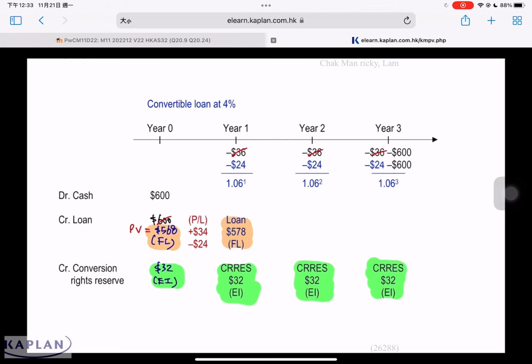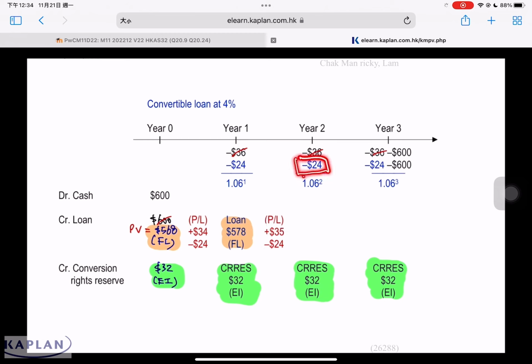When it comes to the second year, we'll do the same. We must account for interest based on 6% again. When we go out and get a loan, effectively we have to pay interest of 6%. The 4% interest is an interest based on the rights to convert. Without the rights to convert, the company should be paying 6%. 6% of 578, the second year interest will equal 35. This 35 is an interest expense to P&L.